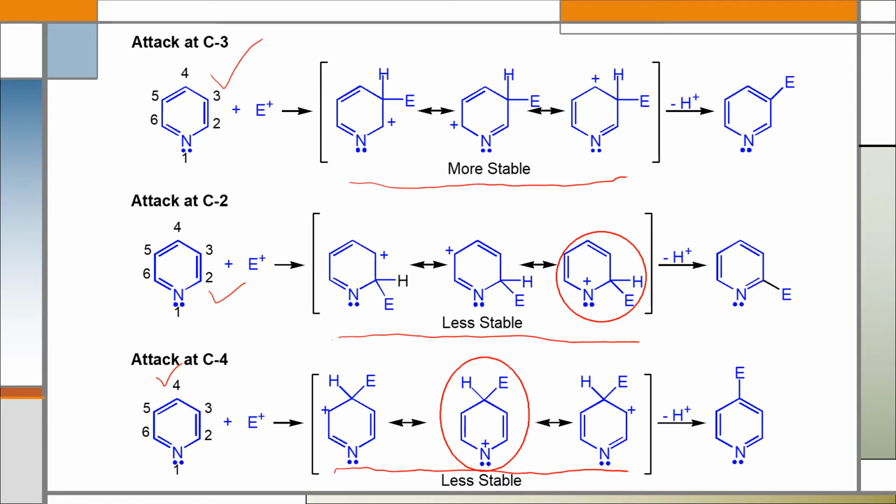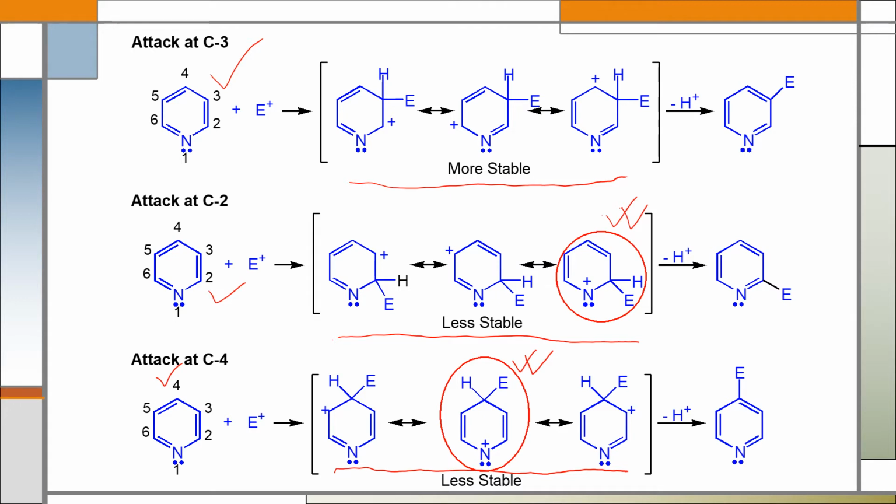But in the 3 position they form 3 resonance forms, but we can see when the electrophile attacks at position 2 and 4, we showed here 2 resonance forms with a red circle. Here we can see that the total number of electrons on nitrogen is 6.